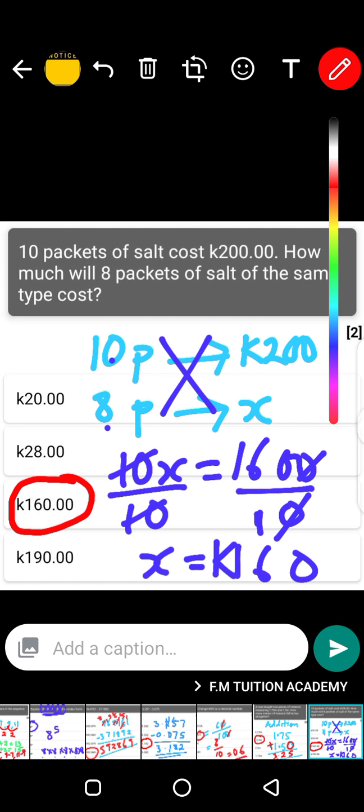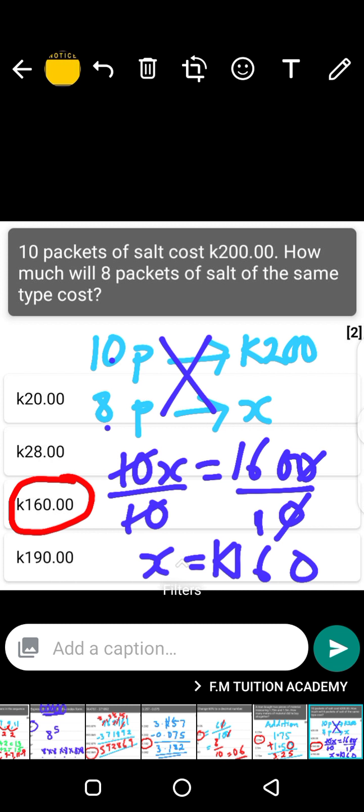So you say 10p, which is 10 packets, p means packets, is equal to 200. 10 packets is equal to 200. What about 8 packets is equal to x? We do not know how much 8 is. And then you put those two arrows, you cross multiply. 10 times x to be 10x there. Okay, let's go to the next question, guys.